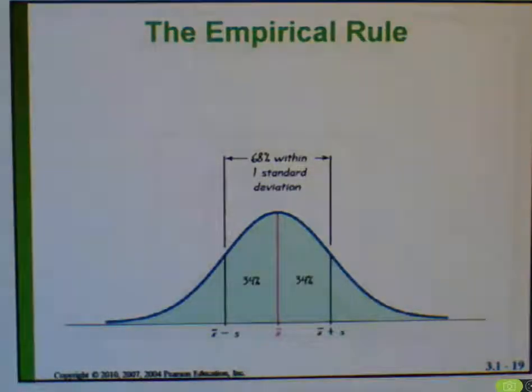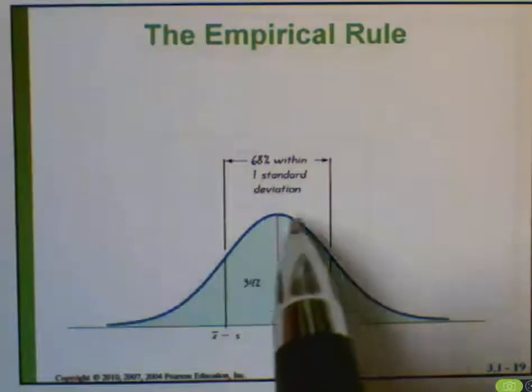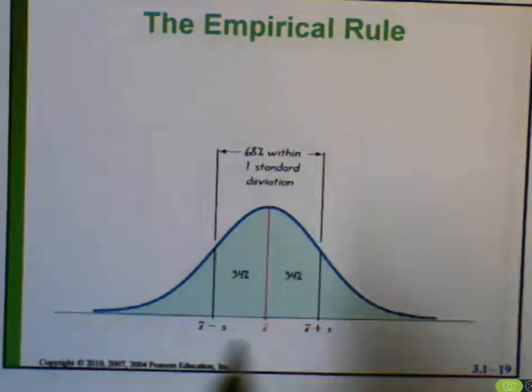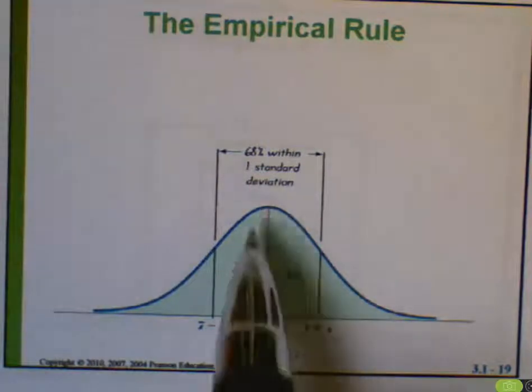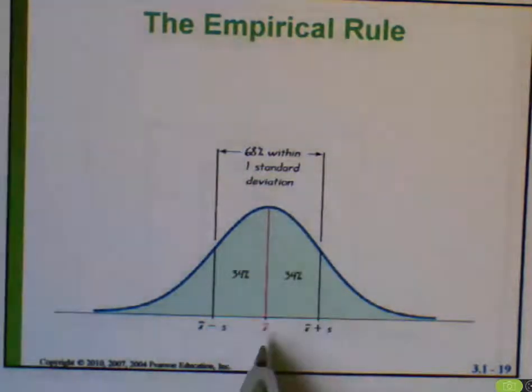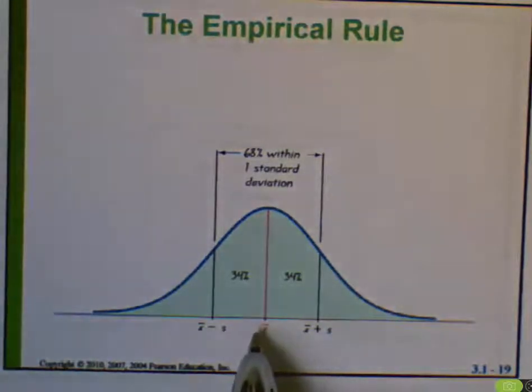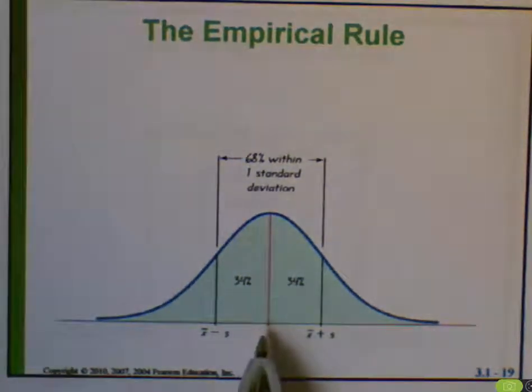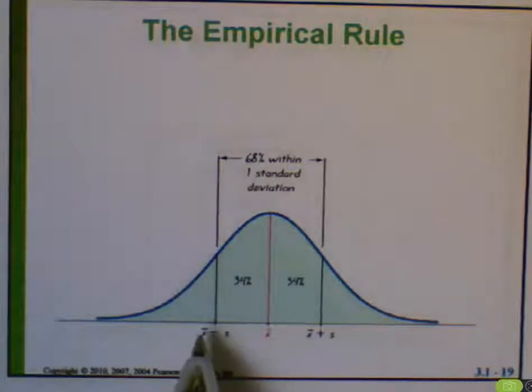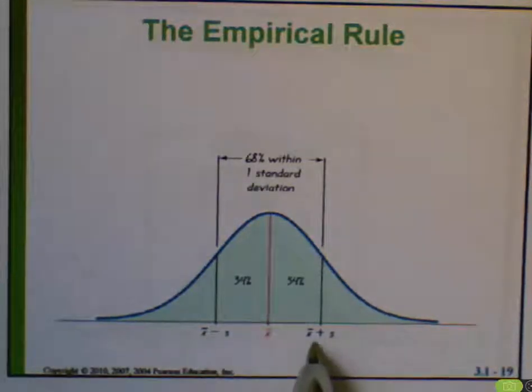Here's an illustration of the empirical rule. If we draw our normal shaped data distribution, and the mean is right here under the highest point, there's our sample mean. Then the first part of the empirical rule says that 68% of the population lies between one standard deviation below the mean to one standard deviation above the mean.